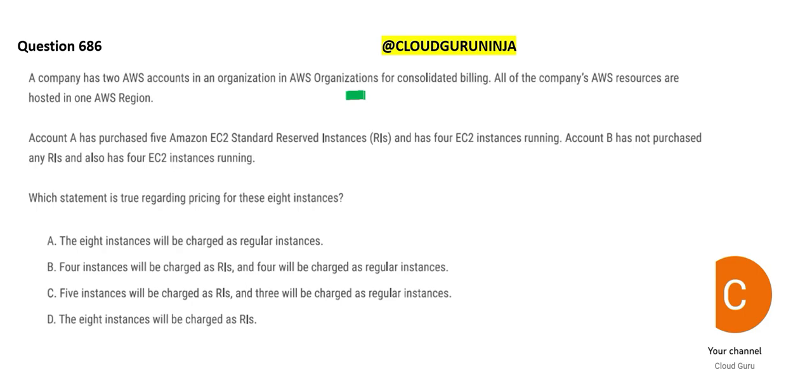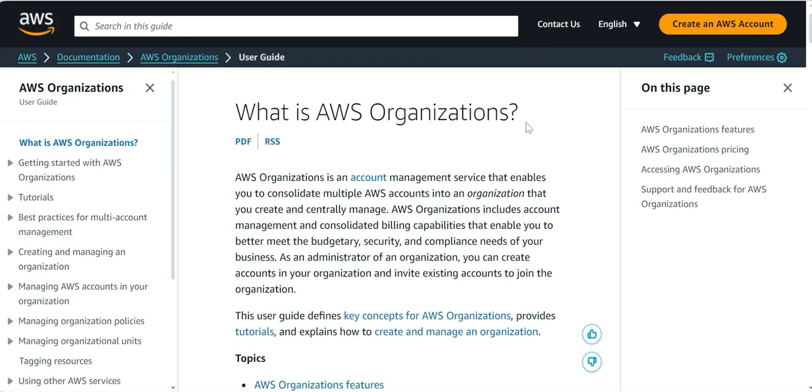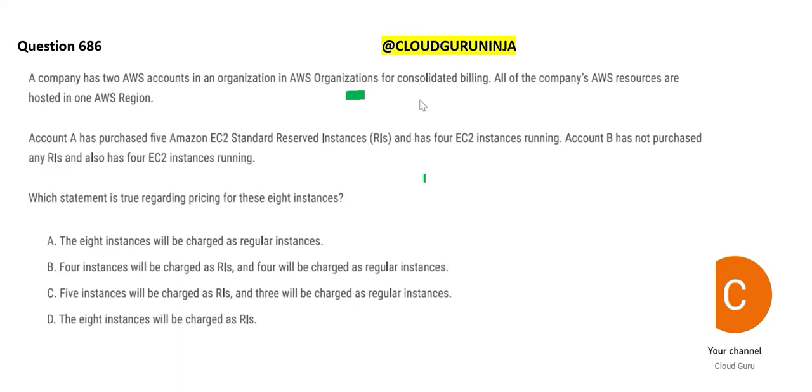See, this is the next question, which is the AWS Organizations question. If you have multiple accounts, you have to use AWS Organizations. In this case, they have two AWS accounts, and all the company's AWS resources are hosted in one region. Account A has purchased 5 EC2 reserved instances and 4 are running, and account B has not purchased any reserved instances and also has 4 EC2 instances running. Which statement is true regarding the pricing of these 8 instances? So there are a total of 8 instances running, these 4 and these 4 in account A and account B.